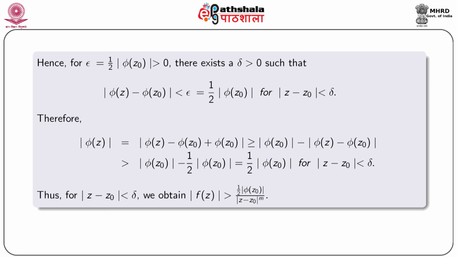Therefore, mod phi(z) is greater or equal to mod phi(z0) minus modulus phi(z) minus phi(z0), that is greater than mod phi(z0) minus half mod phi(z0), that is equal to half mod phi(z0) for mod z minus z0 less than delta. Thus, for mod z minus z0 less than delta, we obtain mod f(z) greater than half mod phi(z0) by mod z minus z0 to the power m.